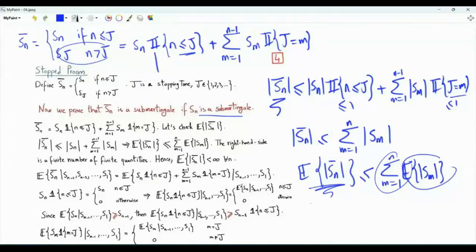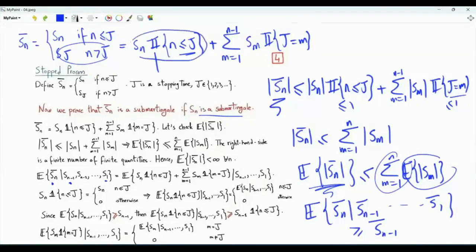To show that Sn bar is a submartingale, we need to study the conditional expectation of Sn bar given the random variables from S1 bar to Sn minus 1 bar. For the process Sn bar to be a submartingale, this expectation must be greater than or equal to Sn minus 1 bar. But like what we did on the previous page, we start our investigation using the conditional expectation of Sn bar given the random variables from S1 to Sn minus 1.